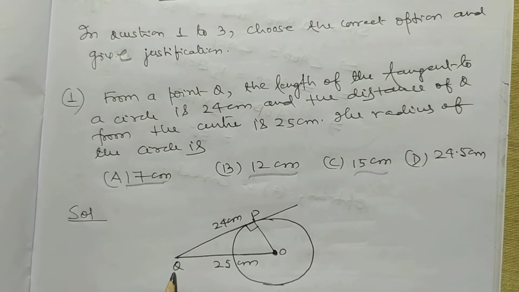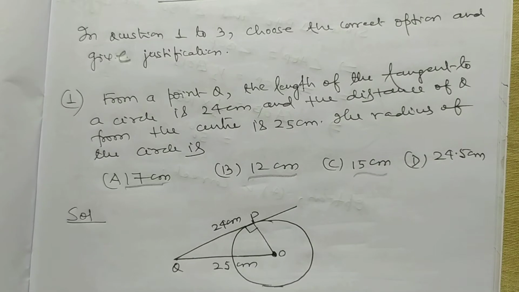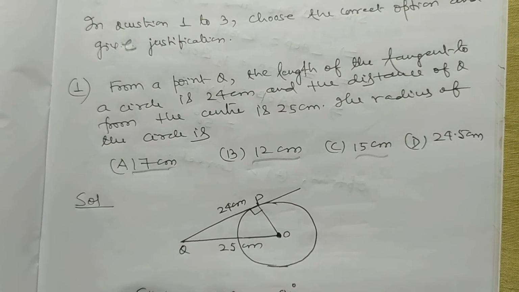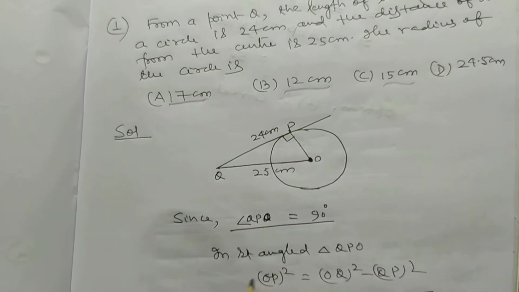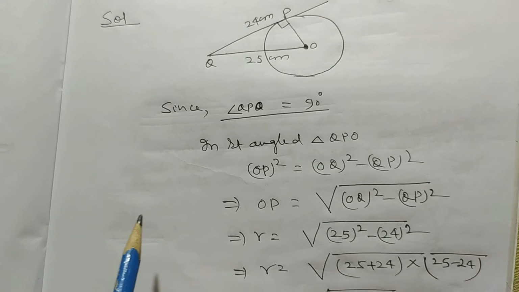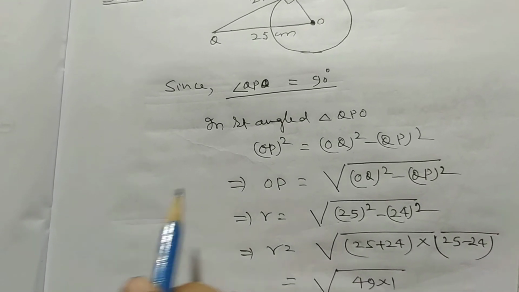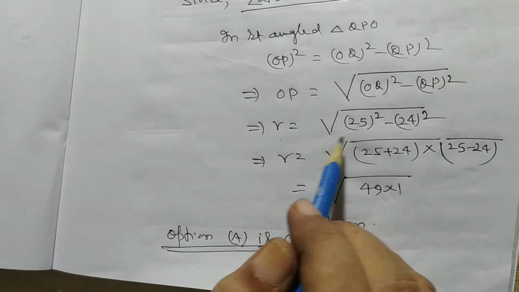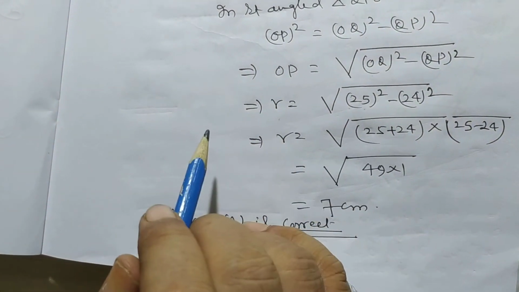My dear students, OPQ is a right angle triangle and it is given that OQ is 25 centimeter. So in right angle triangle QPO, OP square is equal to OQ square minus QP square. So OP is equal to root over OQ square minus QP square. So R is equal to root of 25 square minus 24 square.